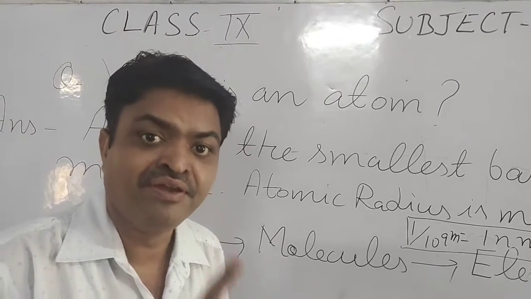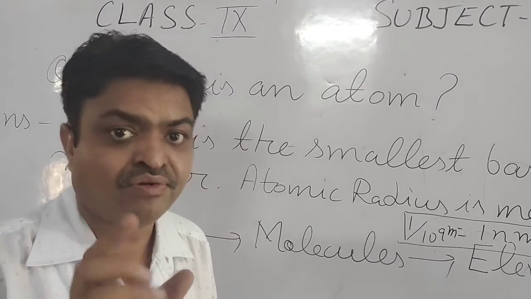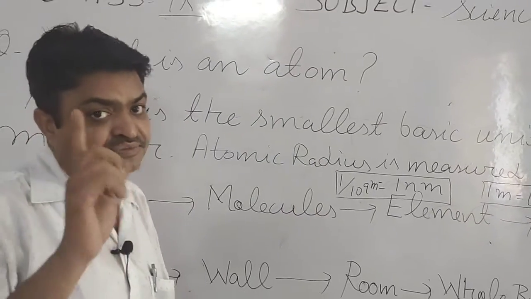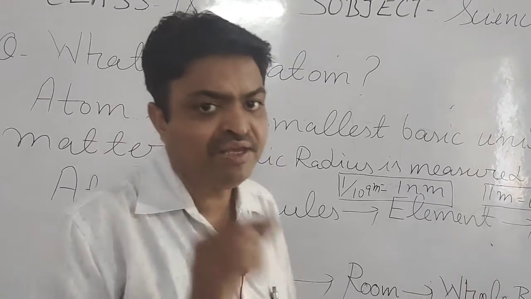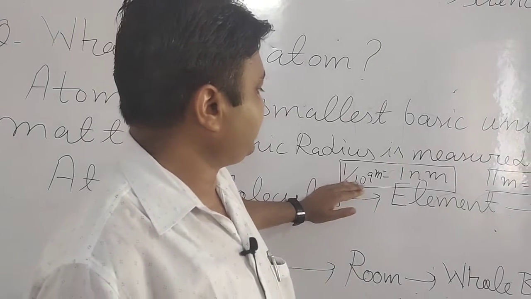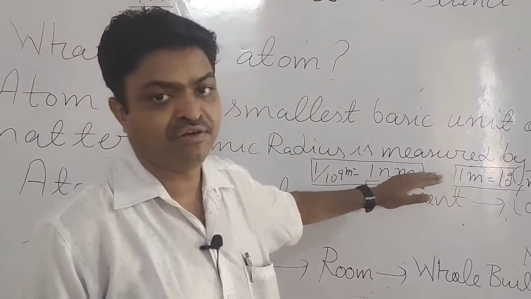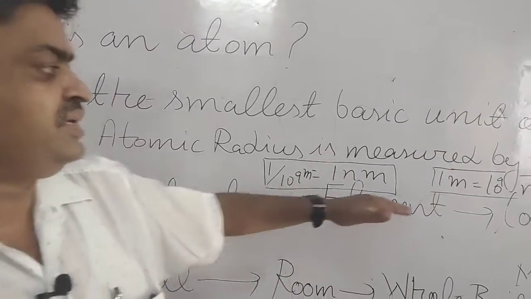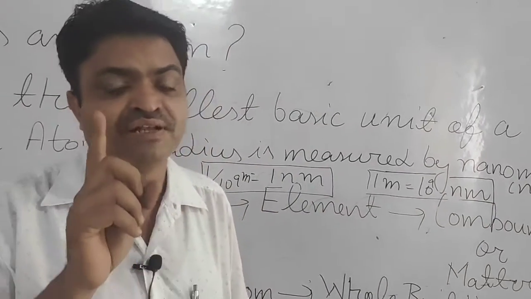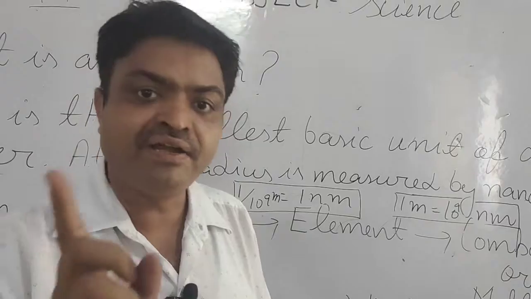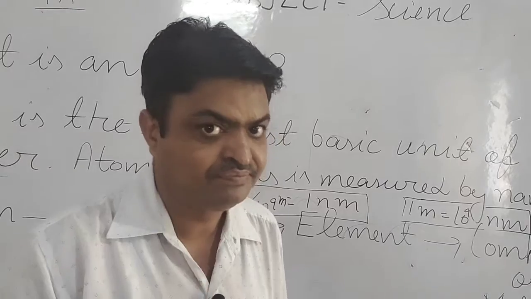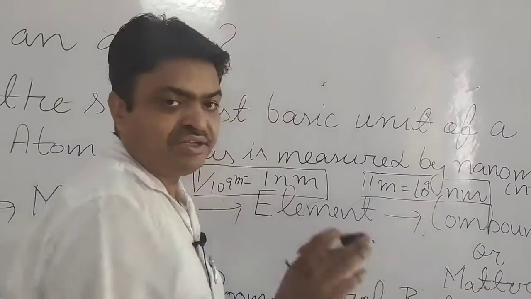The atom's radius is measured by a unit known as the nanometer. 1 upon 10 power 9 meter is equal to 1 nanometer, or 1 meter is equal to 10 power 9 nanometers. It is denoted by a small n and m.